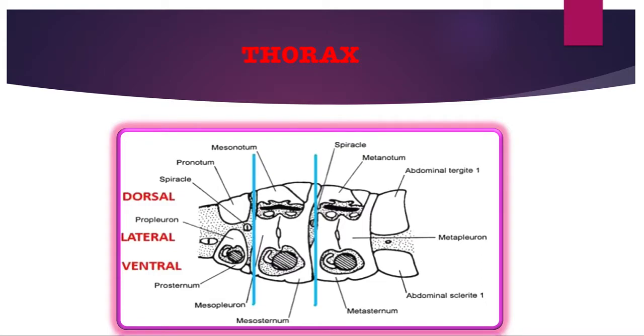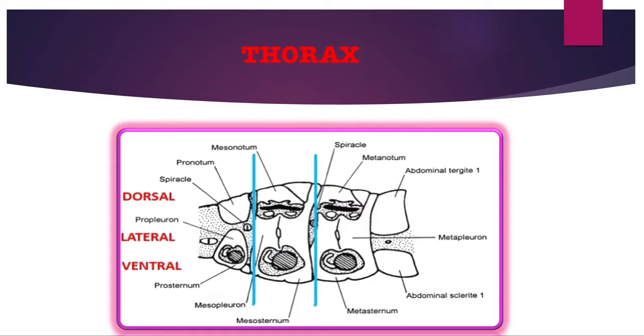Sclerites of the pleuron are called pleurites and they fuse to form the pleural plate. The pterothoracic pleuron provides space for articulation of wings and legs. Thoracic appendages are three pairs of legs and two pairs of wings. Two pairs of spiracles are also present in the mesopleuron and metapleuron.